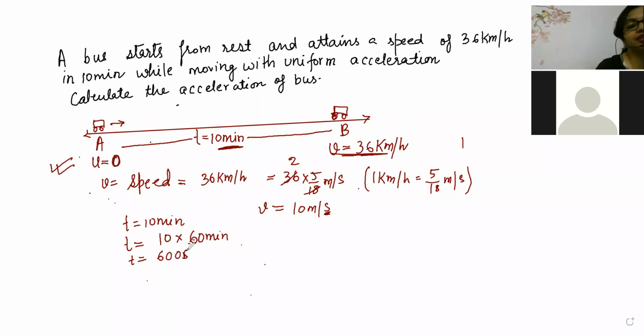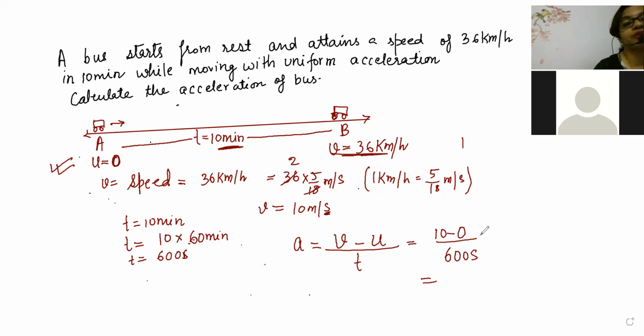Now we have to find acceleration. The acceleration formula is final velocity minus initial velocity by time. So final velocity is 10, initial velocity is 0, and time here is 600 seconds. So now this will become 10 by 600. 0, 0 cancel. The unit is meter per second square. So it is coming 1 by 60 meter per second square.